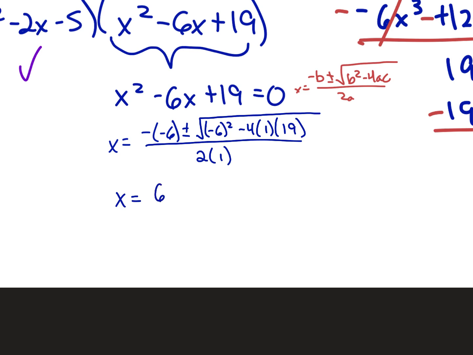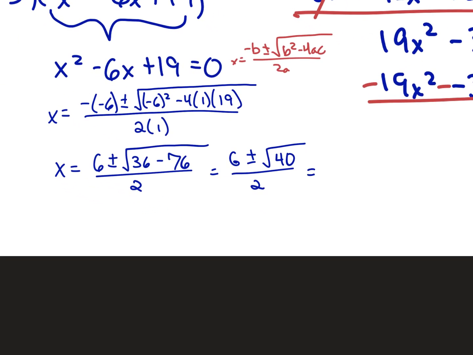So x equals 6 plus or minus the square root of 36 minus 4 times 19. Let's see here. That's 76 over 2. And if we keep simplifying that, that's 6 plus or minus the square root of 40.